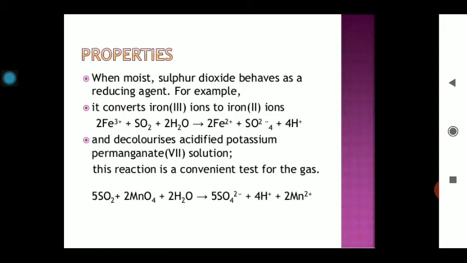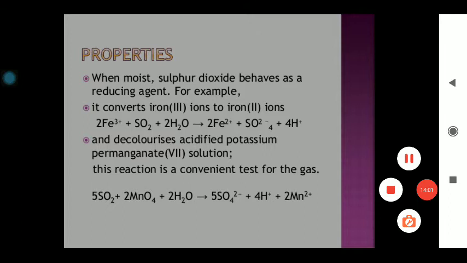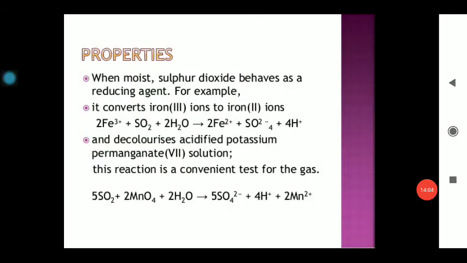Next one, it decolorizes the acidified KMnO4. You know the KMnO4 has a specific color. The specific red color of the KMnO4 can be reduced. Why is that so?